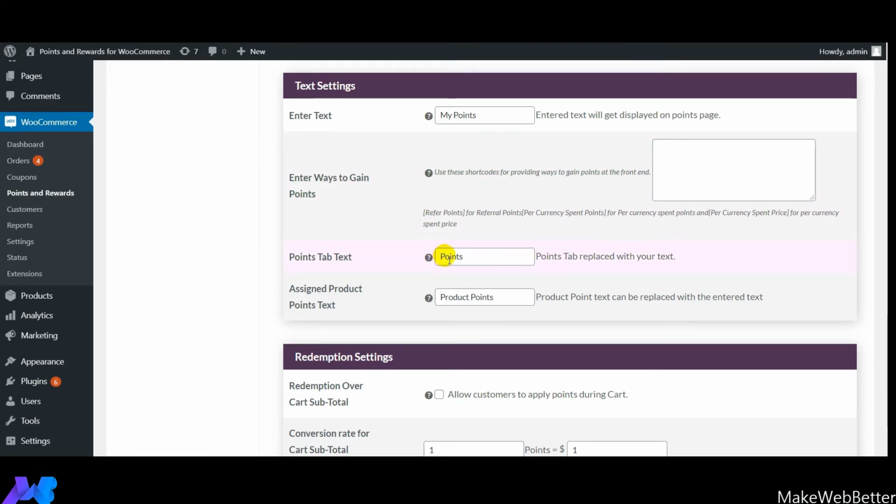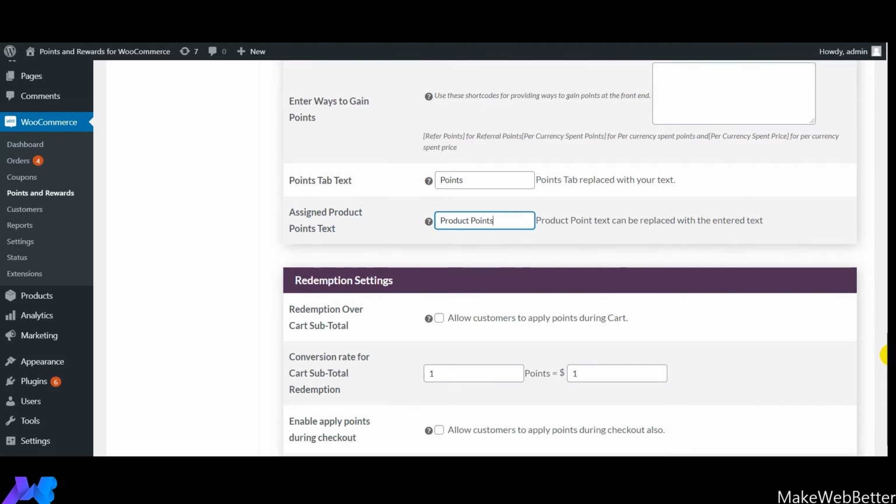This text is going to replace the points tab. The next is assign product points text. Whatever text you write over here, for example, if I've written product points, the product point will get replaced with this text. So this was all about the text settings that I explained to you.